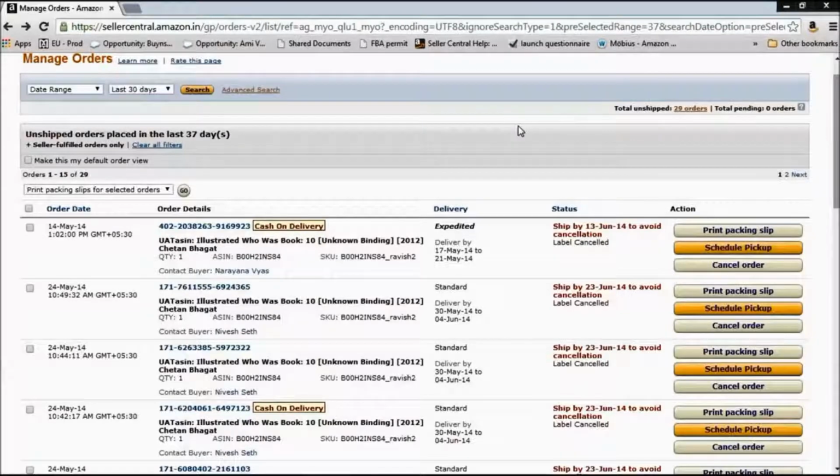If you still do not ship it out within those 2 calendar days, it gets automatically cancelled by Amazon, and 2.5% of order value is charged on your account as a cancellation charge.